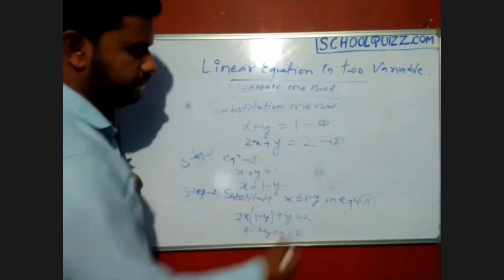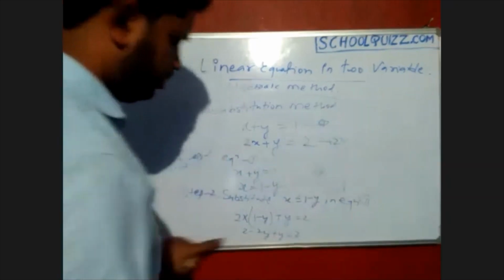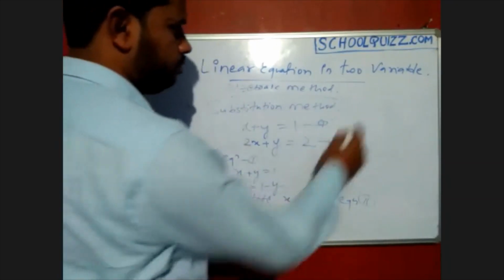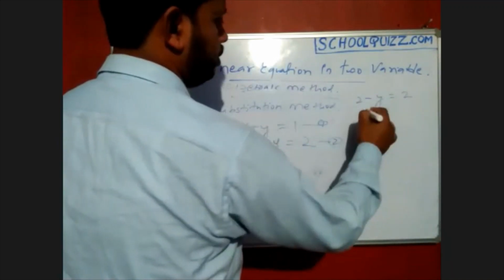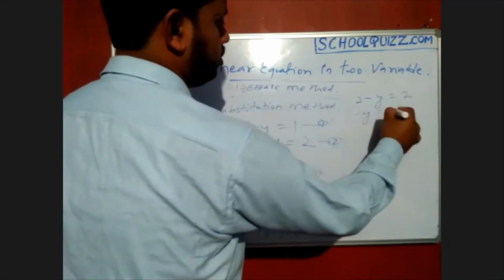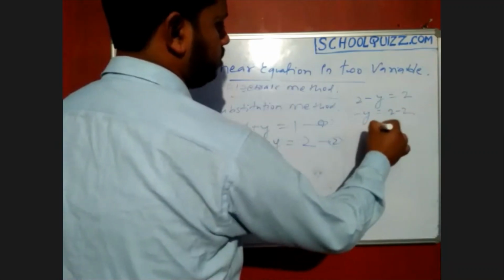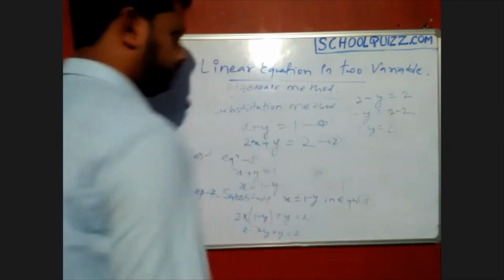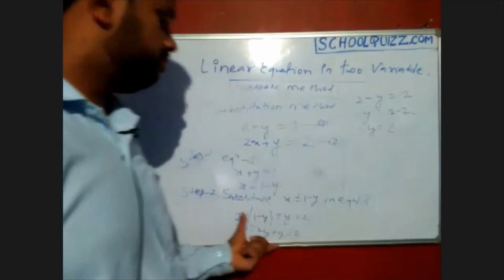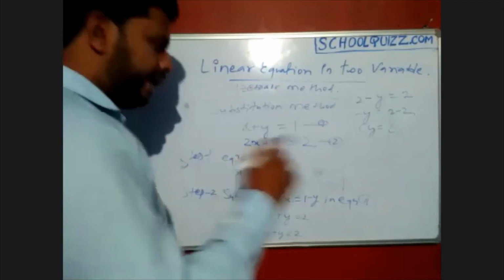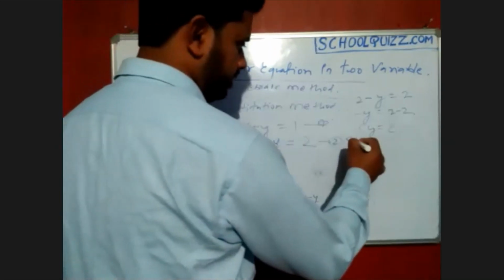Take 2 to this side: 2 minus 2 is 0, so minus y equals 0. So y equals how much are we getting? 0.